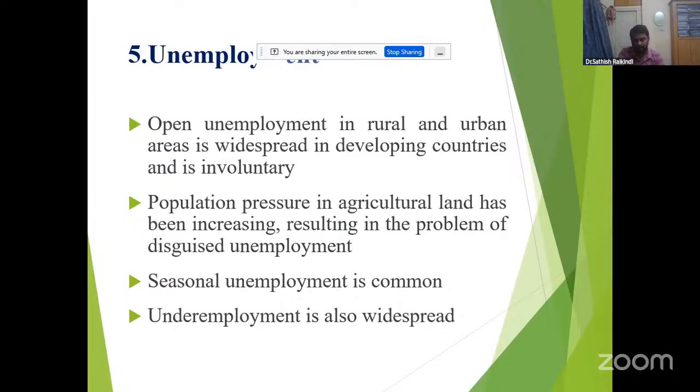Laborers do not get full working hours. Some do not get work that suits their education and training. Some are unable to earn income sufficient to overcome poverty even after working full hours. So they are not getting work based on their educational qualifications.